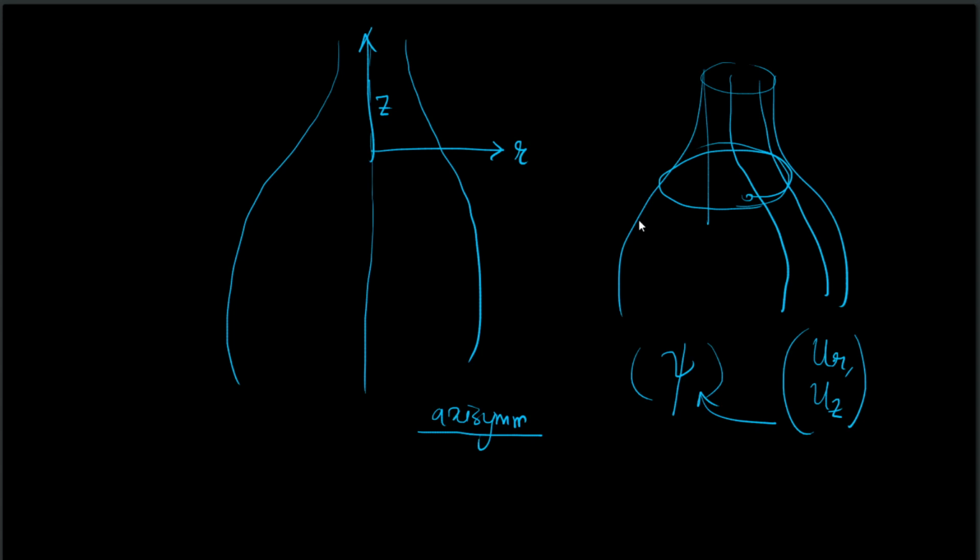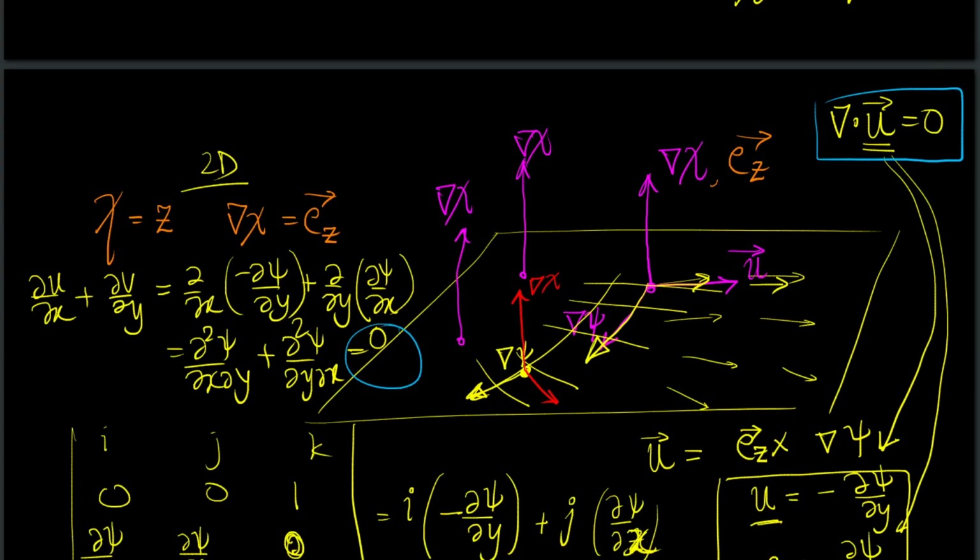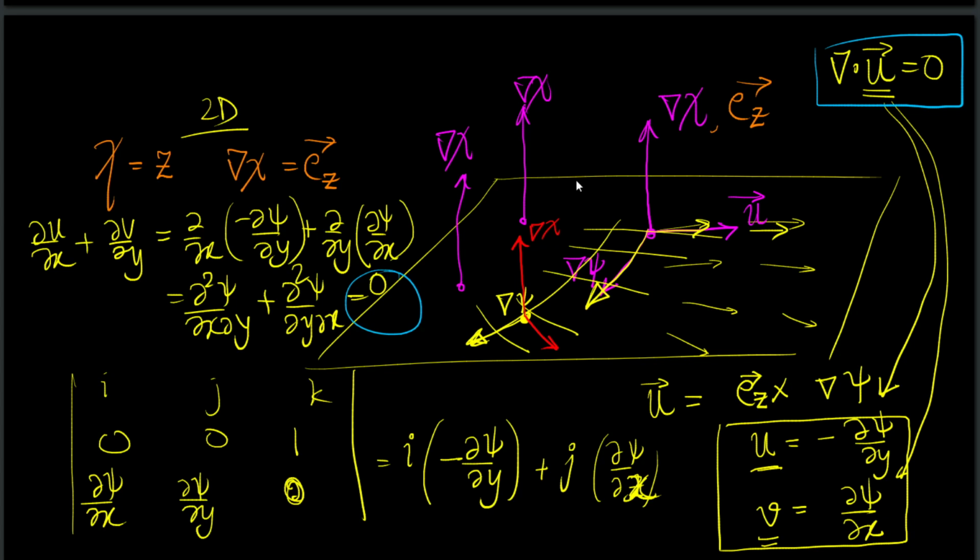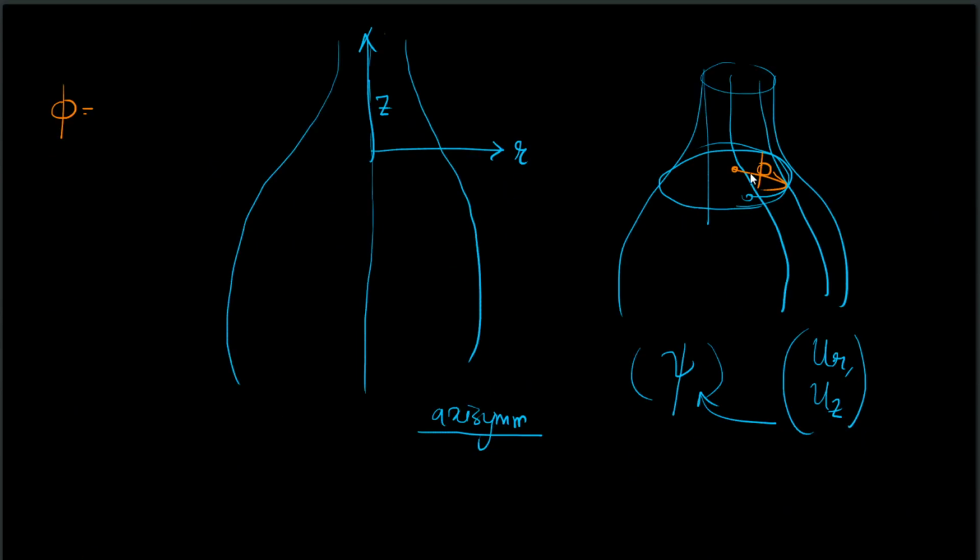Before you go ahead and derive that, I would like to tell you that if the flow is always confined to the r-z plane, it means that phi, the angle phi, if I am calling this angle as phi, there is no flow in the phi direction. Okay, in the previous case, there was no flow in the z direction. Similarly, there is no flow in the phi direction.